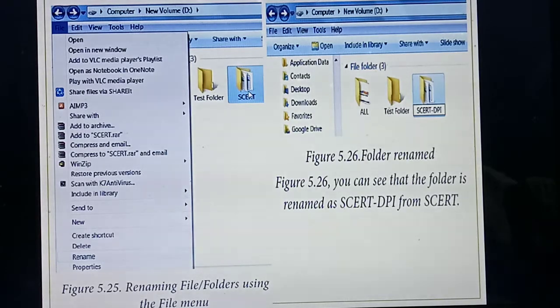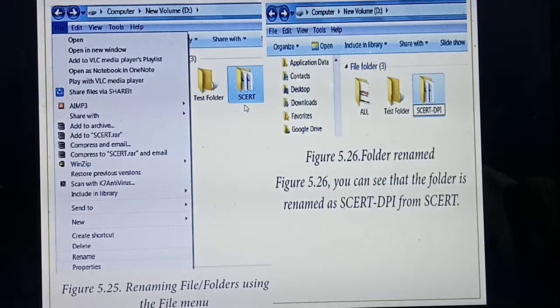So I am going to click that folder to select it. Next, you go to the file menu, and from the file menu you need to select the rename option. Once you have clicked the rename option, on that folder a white box will be displayed. Then in that place you need to type the name you want to rename it to.